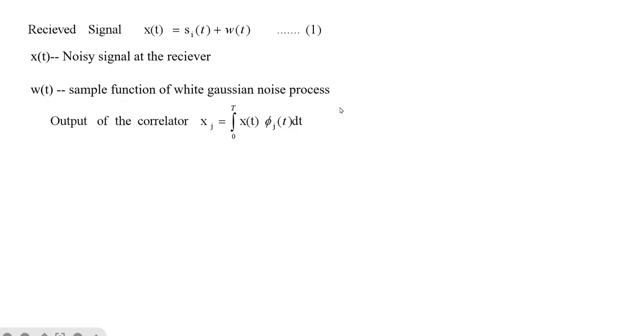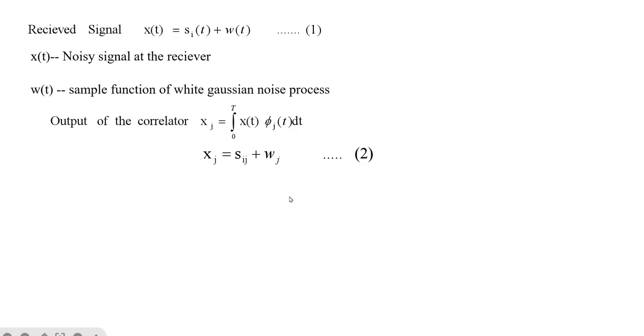Now, if we consider the output of the correlator, which will be a random variable, it can be defined by this equation. So xj is a random variable which is given by integration 0 to T of x of t phi j of t dt. This can be written as xj is equal to sij plus wj.